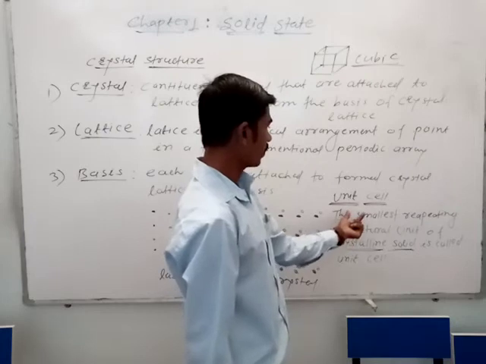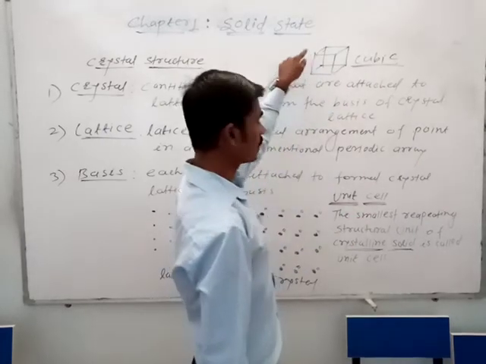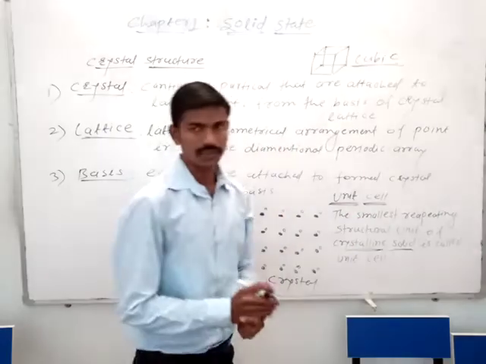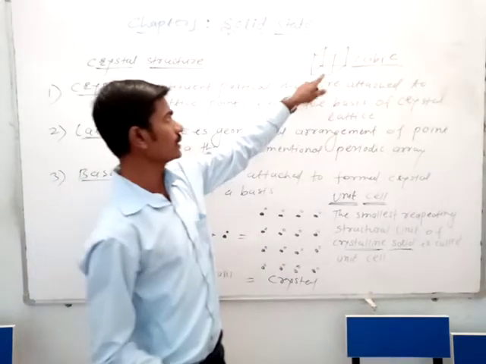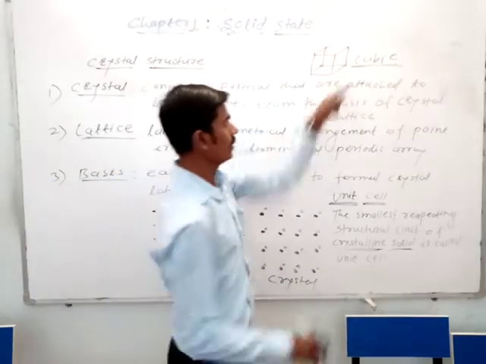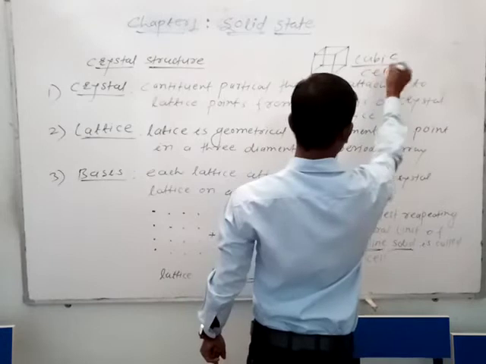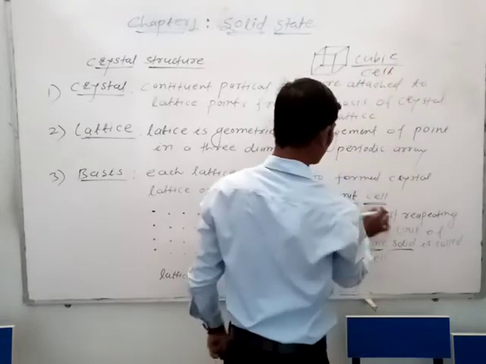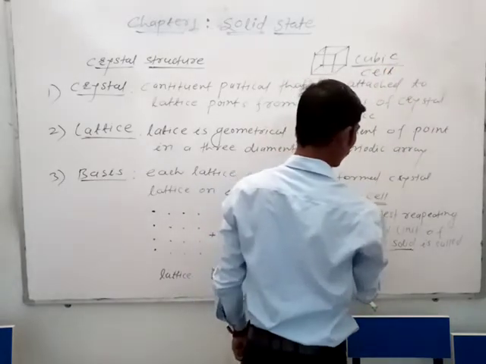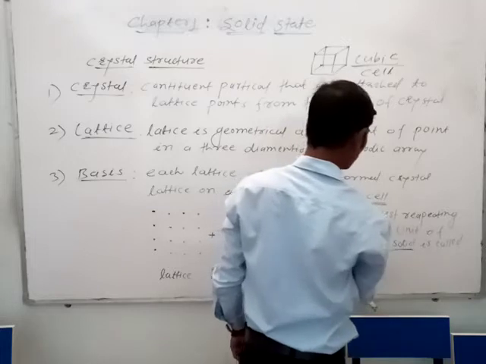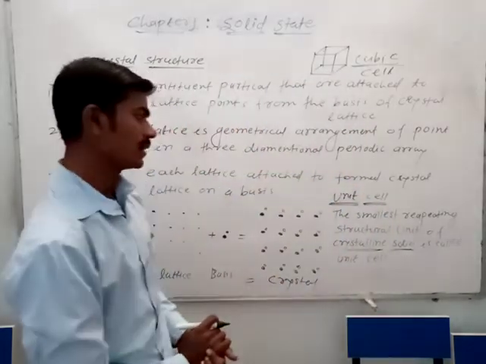If you have seen a sugar particle, its particles are arranged in this cell, which is a cuboidal, cubic cell. In the cubic shape of the unit cell, the particles are arranged in the corners and center of this cubic cell.